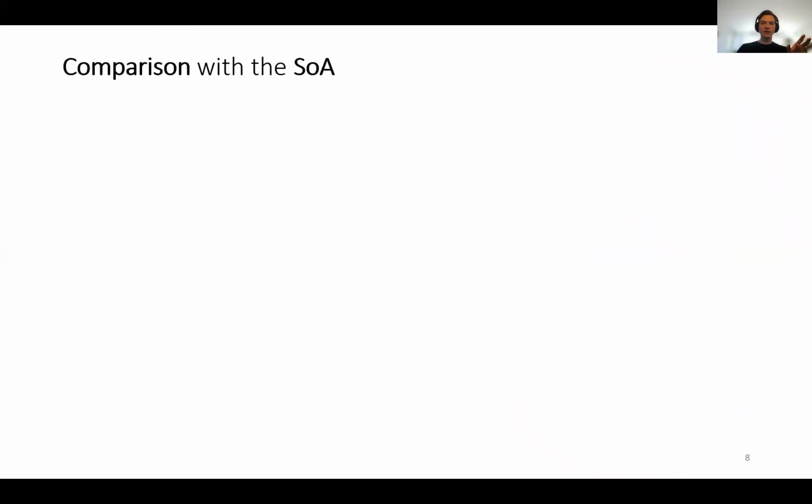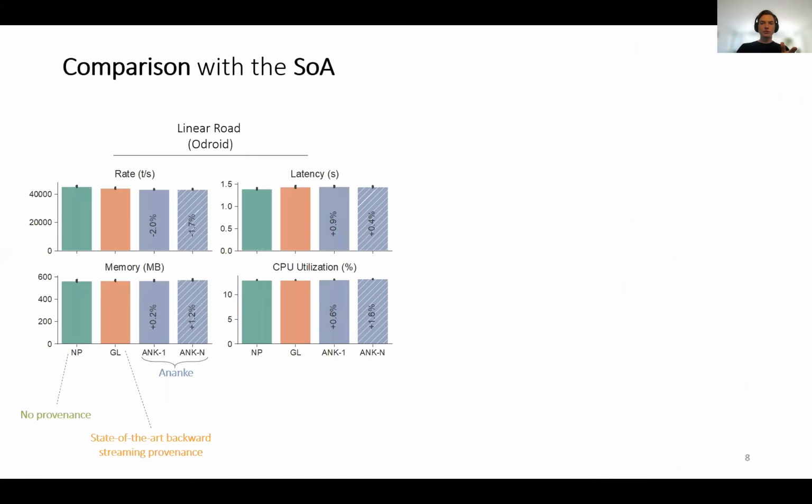Let's begin with the state-of-the-art. We evaluate queries from the Linear Road benchmark running on a low-powered Odroid computer. The results, shown in the plots, illustrate the query rate, latency, memory, and CPU consumption. The green bar shows the query performance without provenance, the orange bar the performance of the state-of-the-art streaming provenance, and the two blue bars show the performance of ANK-1 and ANK-N respectively. The numbers inside Ananke's bars show the percentage difference compared to the state-of-the-art, and as seen in the plot, for these queries, Ananke has a negligible impact on the query performance.